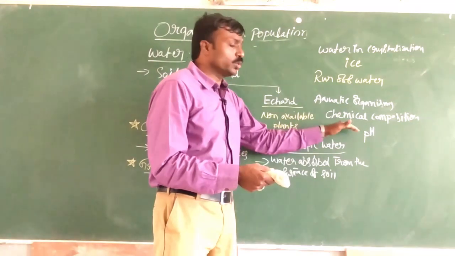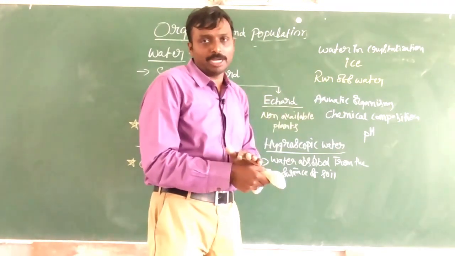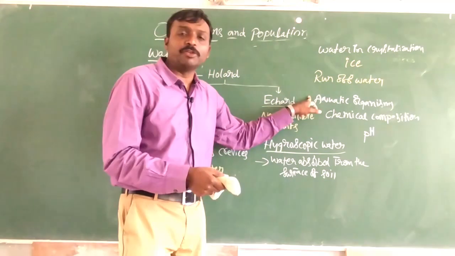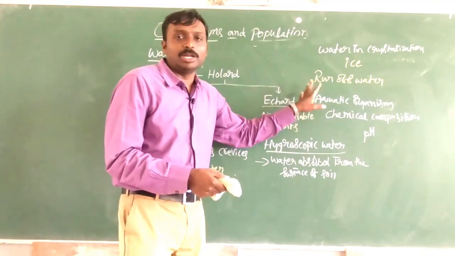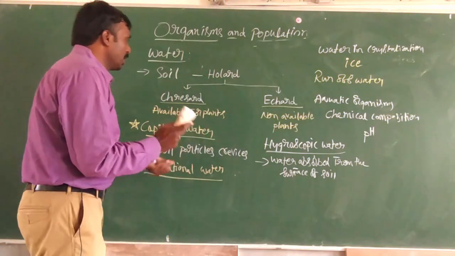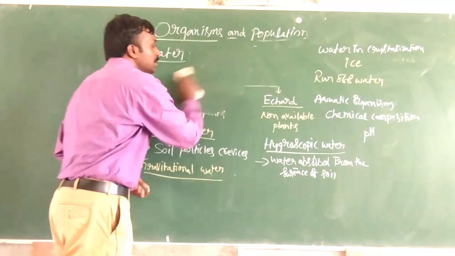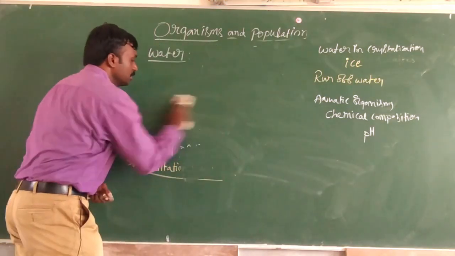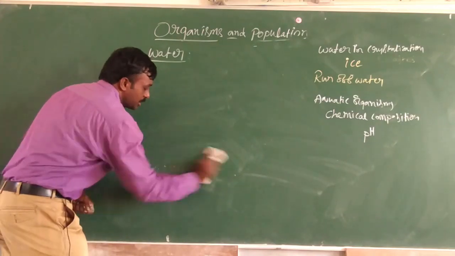If these two things are maintained properly by nature, then aquatic organisms living in those water bodies will have a good life. Now, the next thing under water is salinity, the concentration of salts.